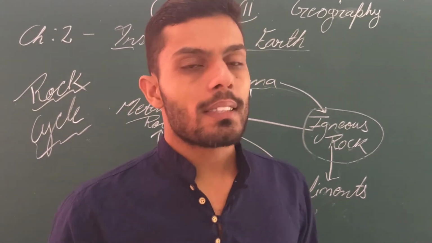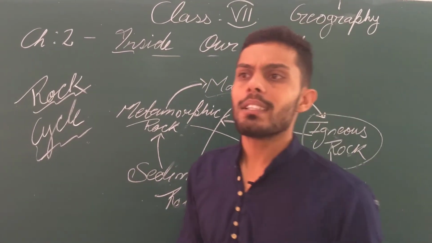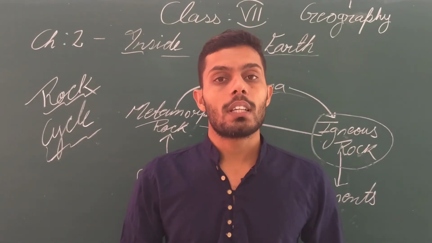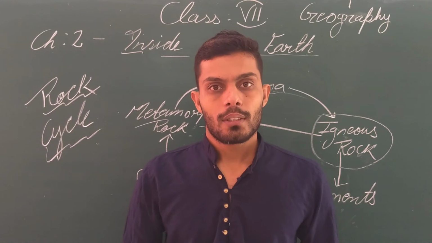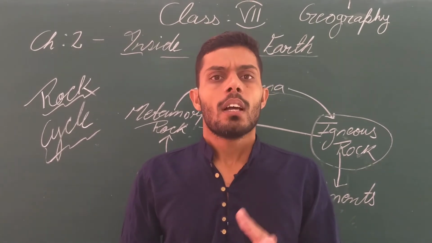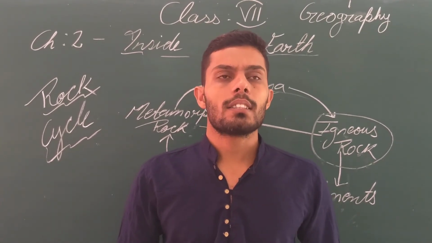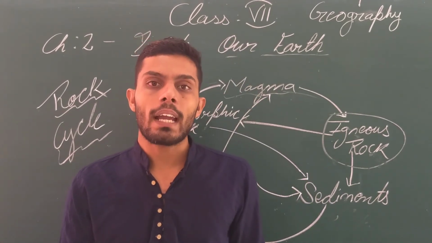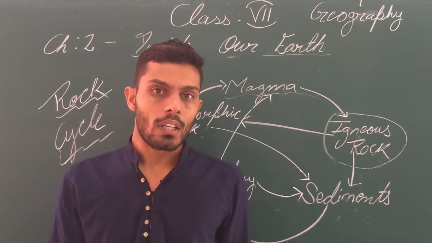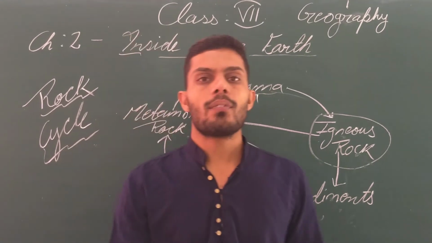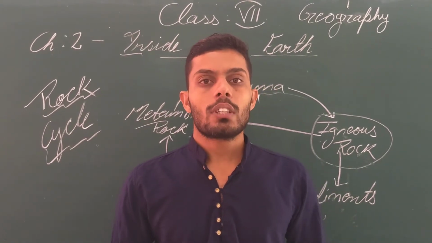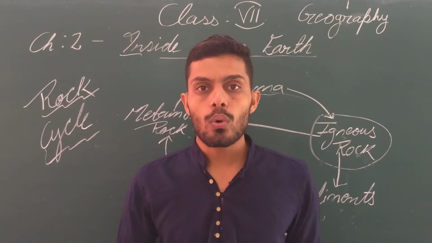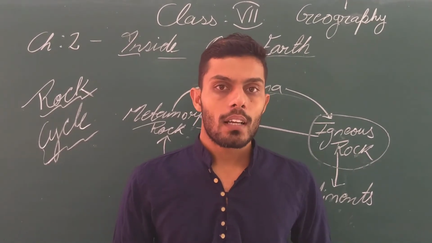The last topic was minerals. What are minerals? Minerals are naturally occurring substances which have a definite composition and physical properties. For example, gold has its own physical properties and its own chemical composition, so it is totally different from the others. These are naturally occurring substances which have their own physical and chemical composition.